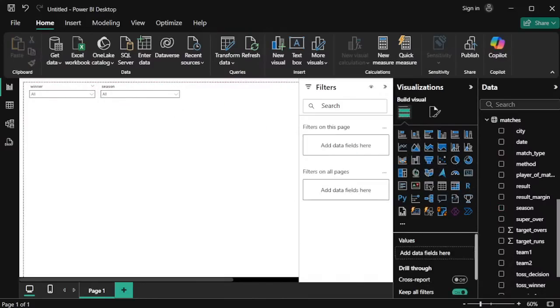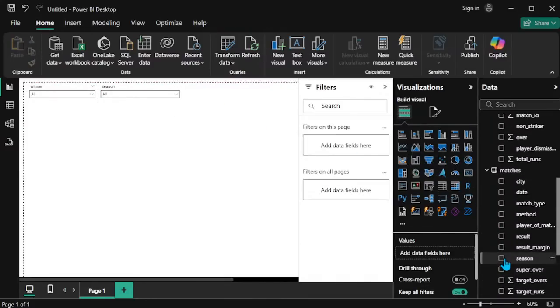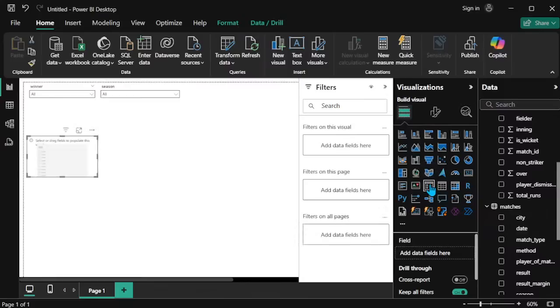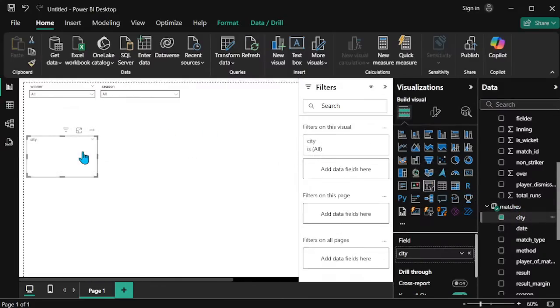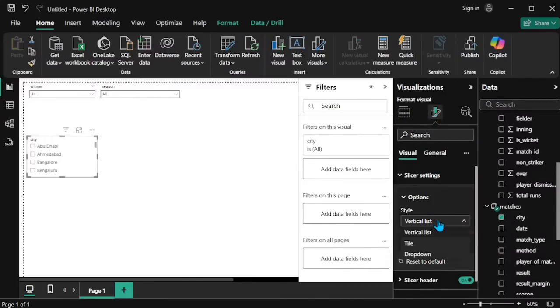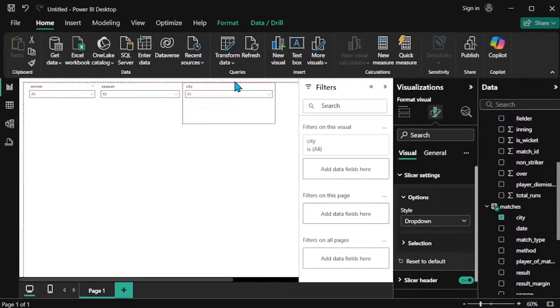So again, team wise, I will choose the team or city. City is also the same like this. We can choose the city and pass the values, changing the slicing type. Same drop down. So now winner wise, season wise, city wise, we can create this slicer.